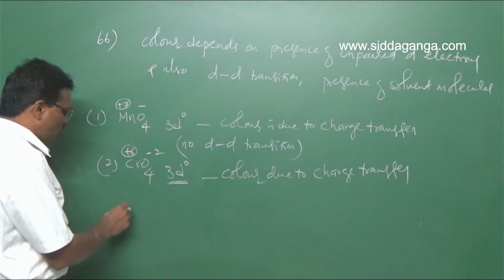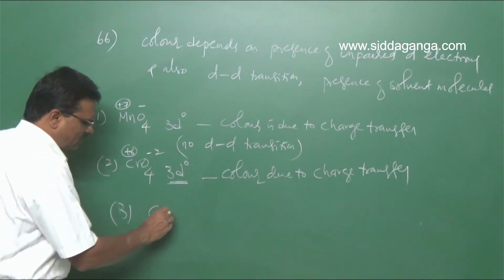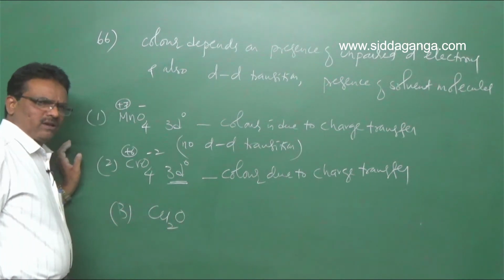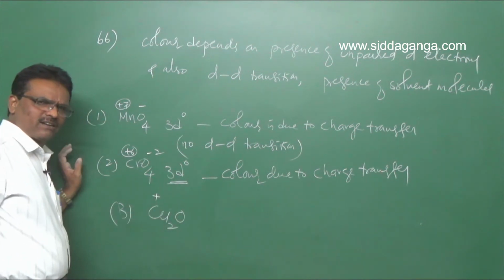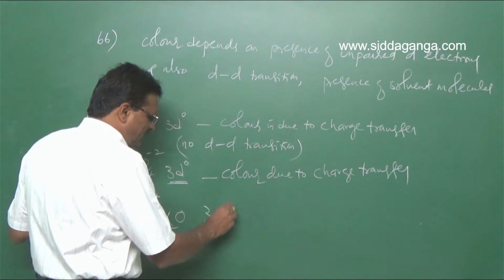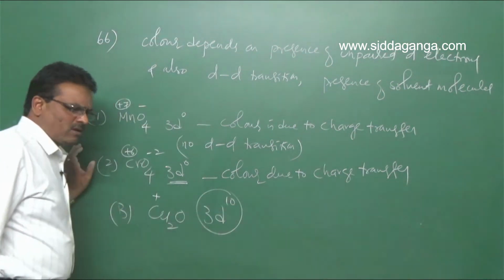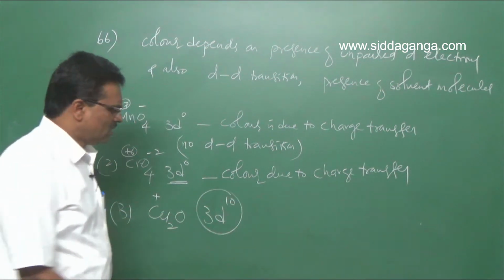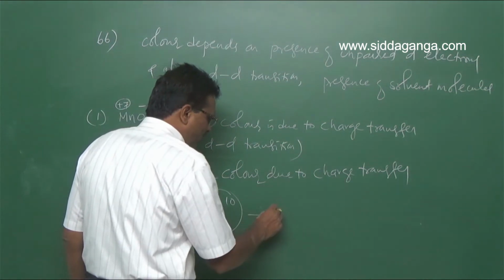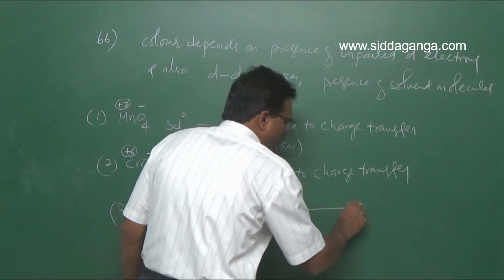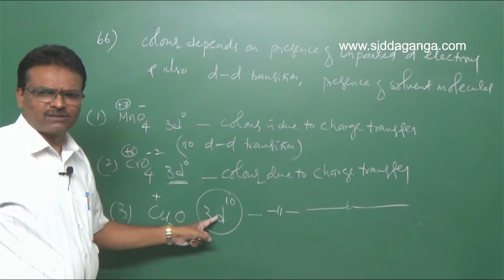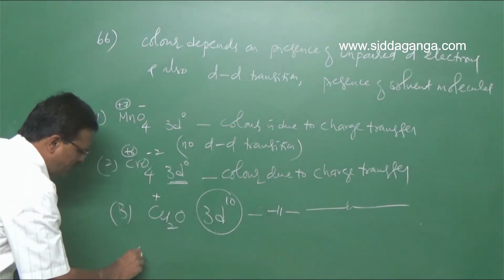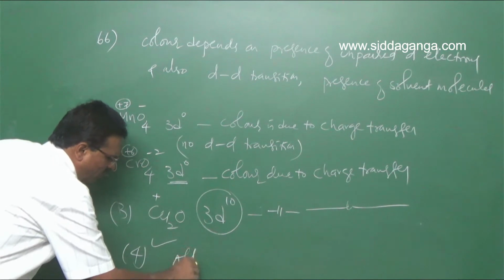Similarly, in the third case, Cu2O, cuprous oxide, copper is in +1 oxidation state, so 3d10 configuration. No unpaired electrons, so here also the color is due to charge transfer. No d-d transition takes place. Hence your option is the fourth one, all.